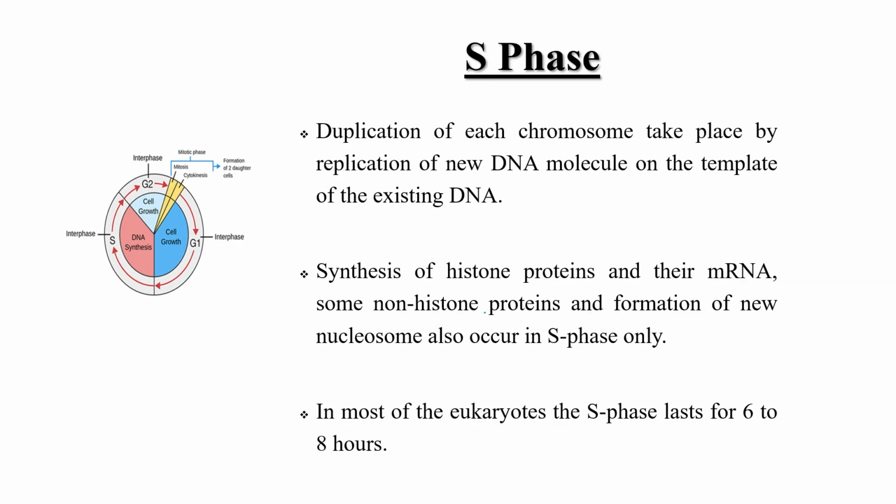Now in S phase, duplication of each chromosome takes place by replication. Duplication of chromosome by replication of new DNA molecule on the template of existing DNA. That's why it is written over here, DNA synthesis occurs in S phase.